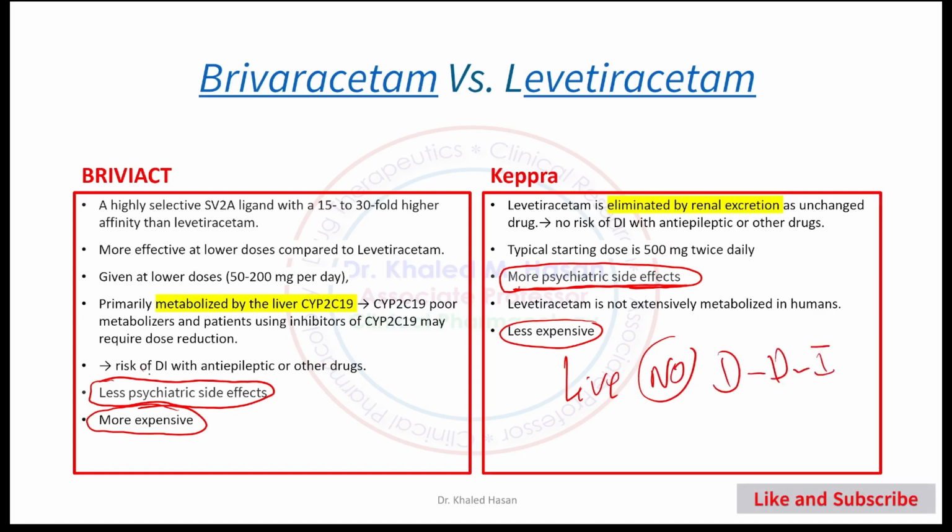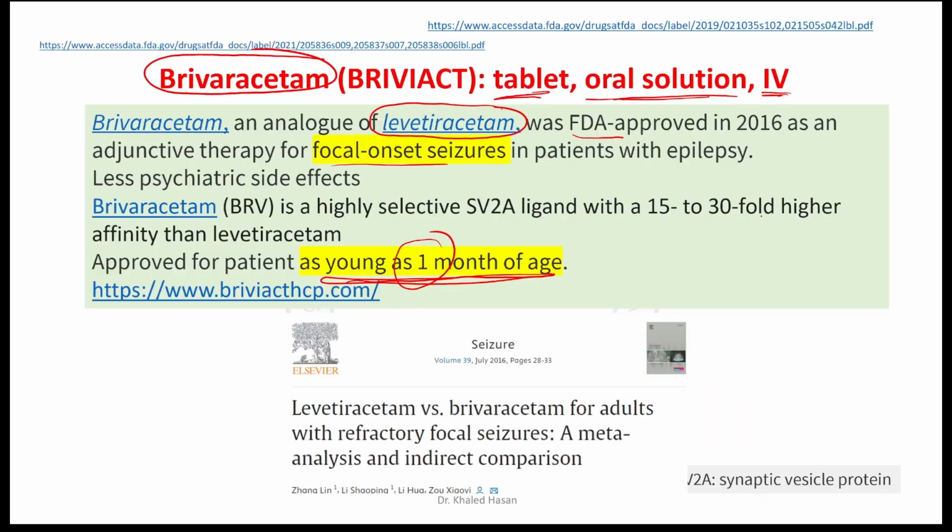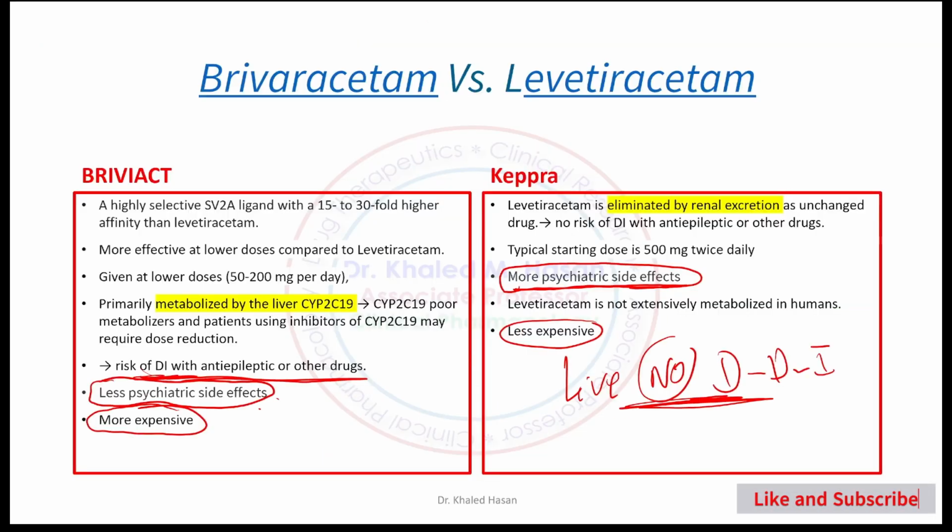Okay, what about here? We have drug-drug interaction on the liver side. So the advantage of Keppra is no drug-drug interaction compared with brivaracetam. I will go back and show you what we have. So Levetiracetam carries the advantage of no drug-drug interaction. If you compare that with brivaracetam, it carries the risk of drug-drug interaction.